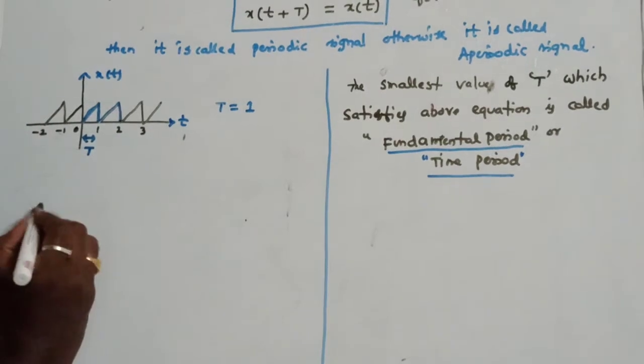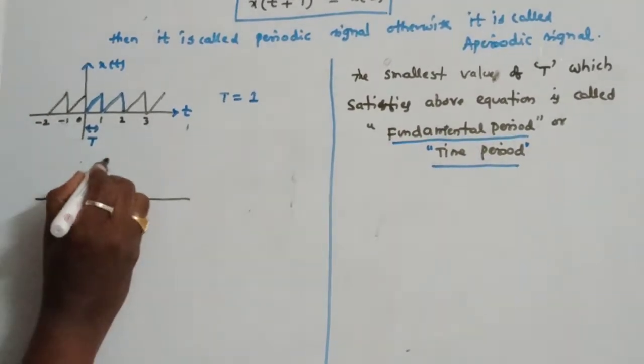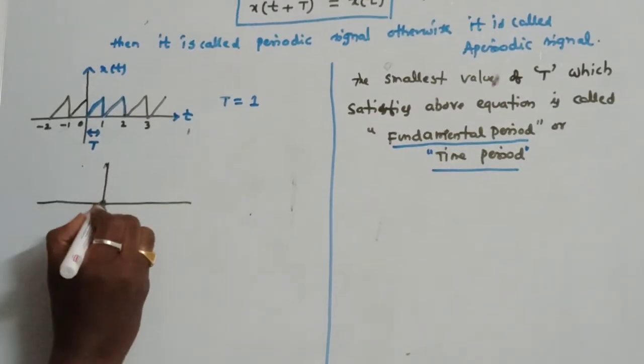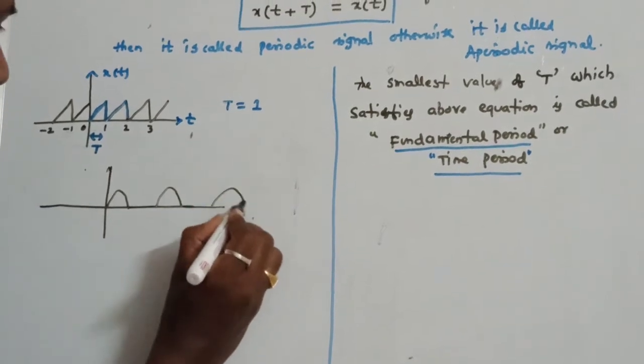If you take one more example, you can draw many examples of this kind. For example, say some waveform, a half wave rectifier output, is something like this.